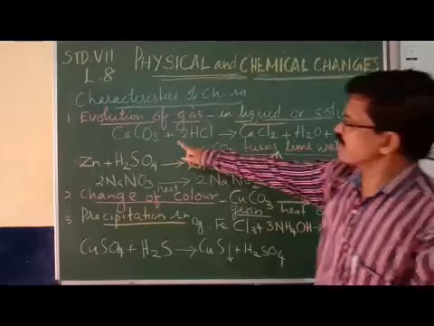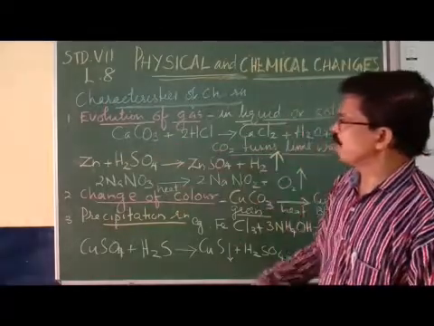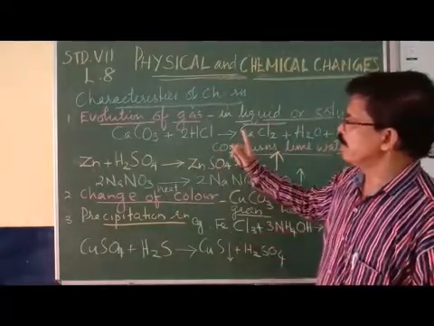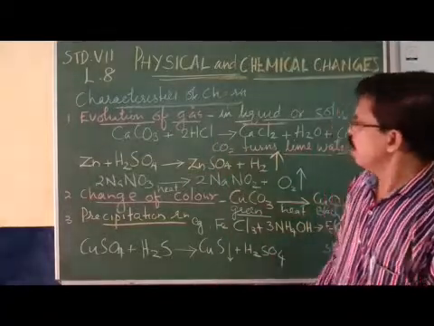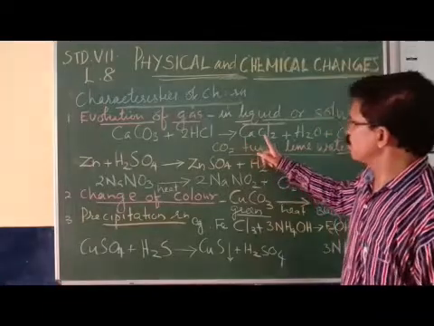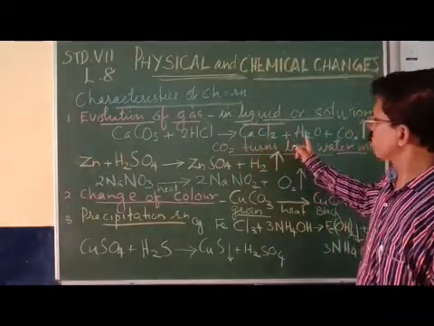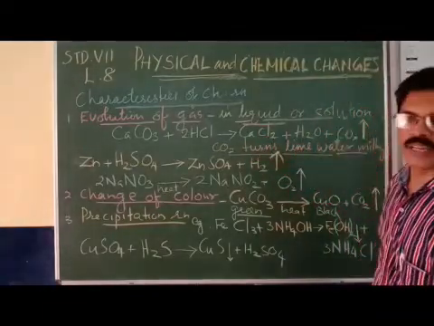For example, calcium carbonate in liquid form reacts with HCl, hydrochloric acid, in solution form, and forms the products calcium chloride plus water plus carbon dioxide gas.